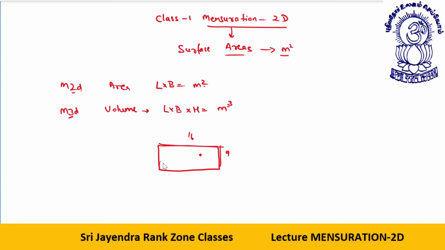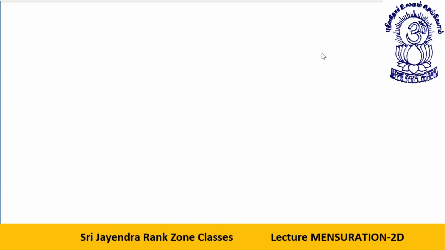So let's start with the basic concepts of areas. M2D basically deals in surface areas, or we will generally be denoting it by only area. Okay, dear students. So let's start with the first figure. There are many figures now, so for 2D we will be starting with a three-sided figure. What is a three-sided figure? It is a triangle.